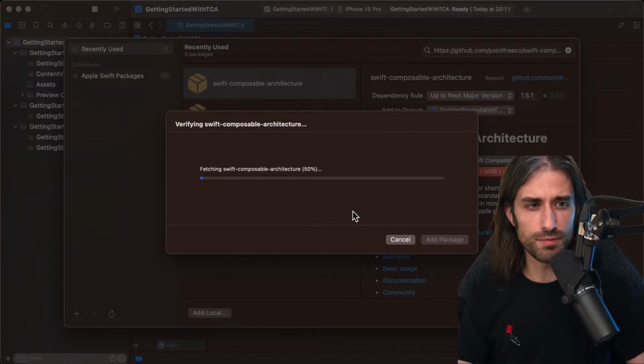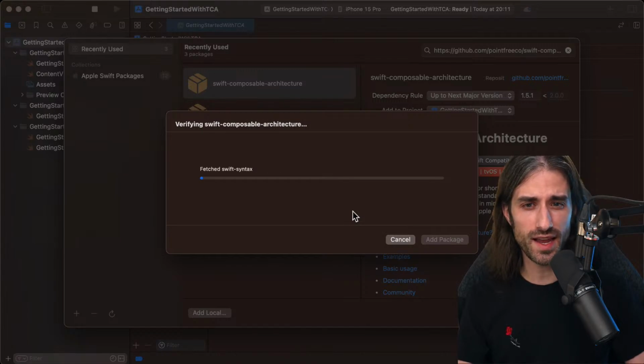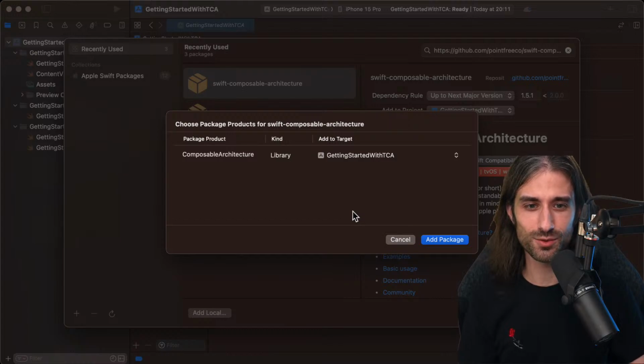So you can see it's taking a bit of time to fetch everything because it's quite a big package, especially since it comes with macros. It needs to also fetch, for instance, Swift syntax. So actually, I haven't fetched it on this computer. I fetched it when I tested things before the live, but on another computer. So you can see in real time how long it takes to fetch it.